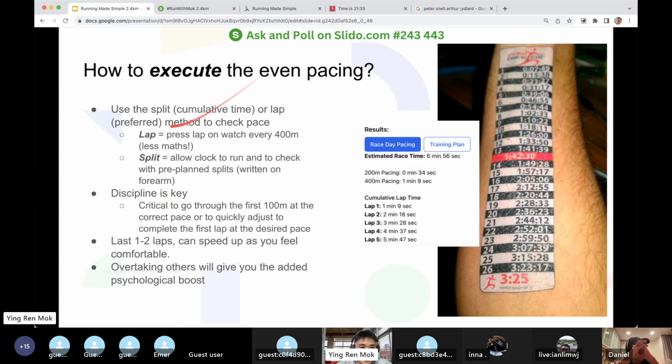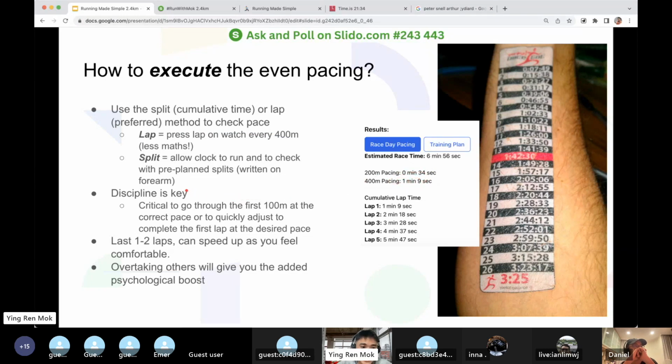Now, how do you execute well? Use the split time or the lap time method. You can either press lap on the watch every 400 meters, then you have less maths to handle, or if you use split, you can allow the clock to run and check with the pre-planned splits. What people do is write all the splits on the forearm. You can use the calculator, and once the numbers come out, transcribe them to your forearm, and then make sure you go through each lap. If you use a lap method, it's much easier. You just press lap on the watch, reset, and calculate again.